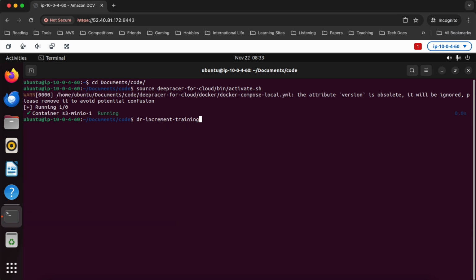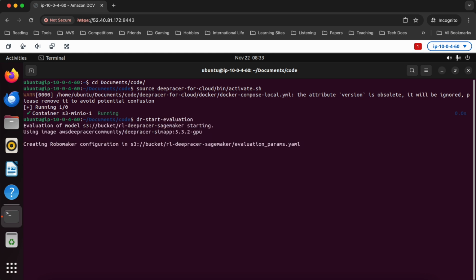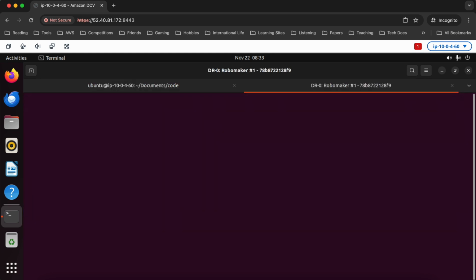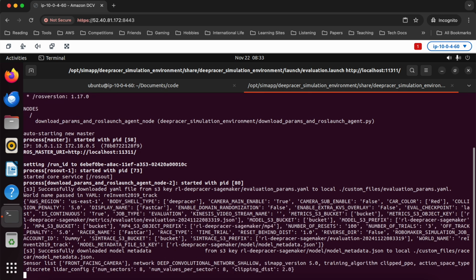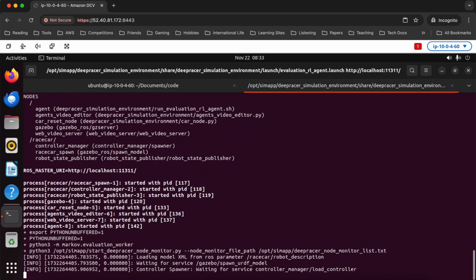Assuming, of course, that you have run the dr upload custom files command first. Don't forget to do that if you're going to increment training. And of course, you can also run dr start evaluation to run an evaluation on your existing model, which is also pretty cool. So you know what? Let's actually do that now, and I'll show you what that looks like.